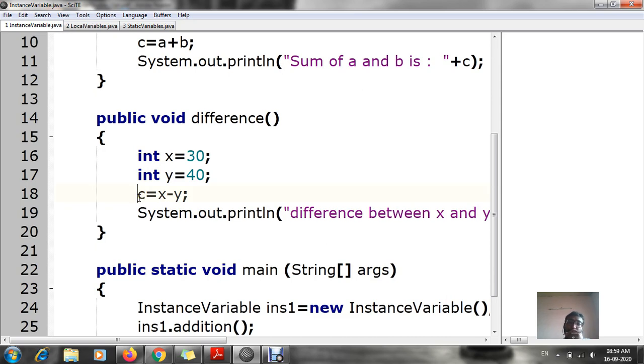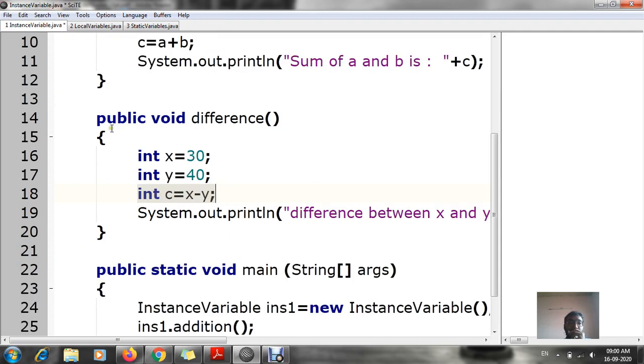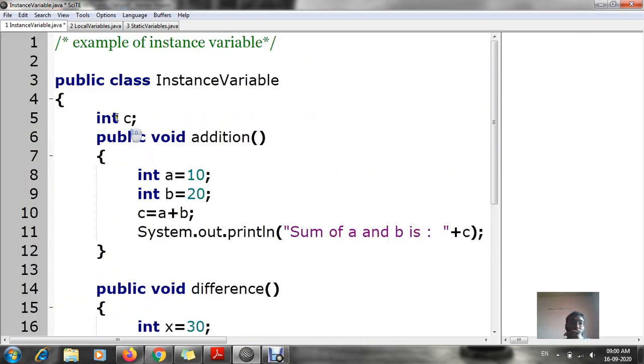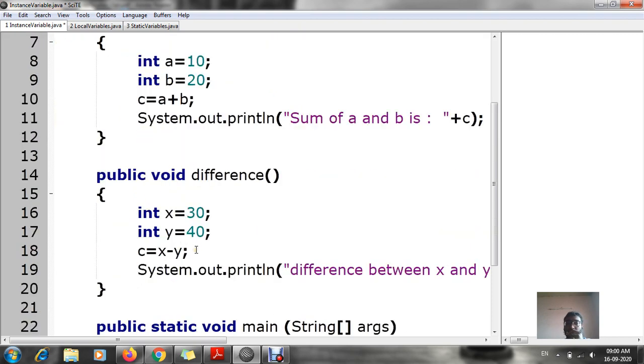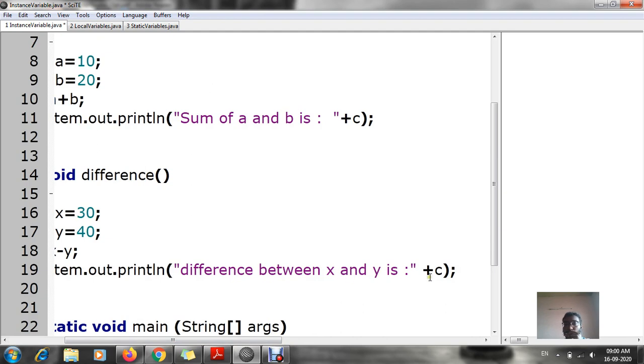Again, if we were using local variables, what would I have to do? Integer c is equal to x minus y. This line was written in your previous local variables example. I have to write it each and every time while declaring a new variable, integer c, integer d. But commonly I have used it: once I have declared the c variable, I don't have to declare it again and again. Now c is equal to x minus y, system.out.println, and according to this input my output will be difference between x and y is so and so.